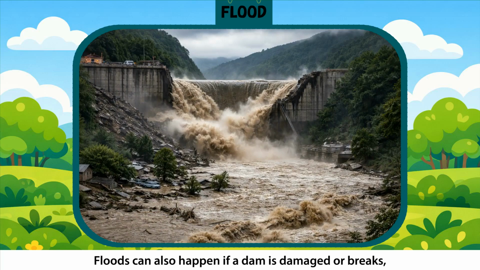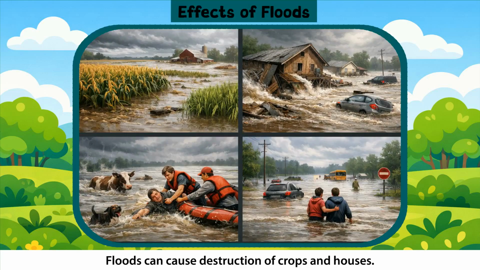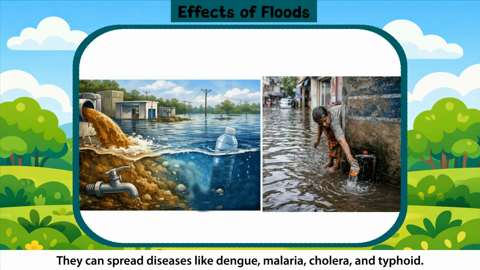Floods can also happen if a dam is damaged or breaks, releasing a large amount of water suddenly into a river. Effects of floods. Floods can cause destruction of crops and houses. They can drown people and animals. When water covers the land, people cannot travel by car or other vehicles in affected areas. Flood waters can mix with clean water, making drinking water unsafe. They can spread diseases like dengue, malaria, cholera, and typhoid.